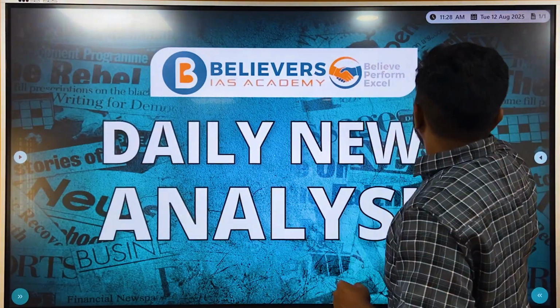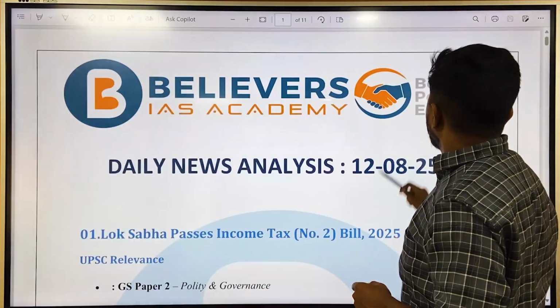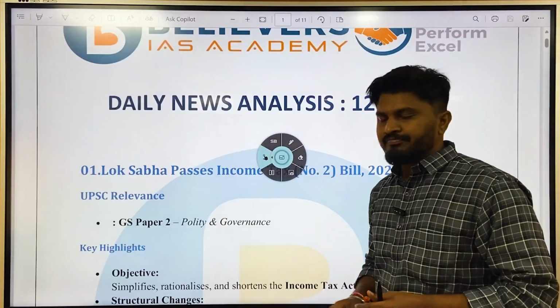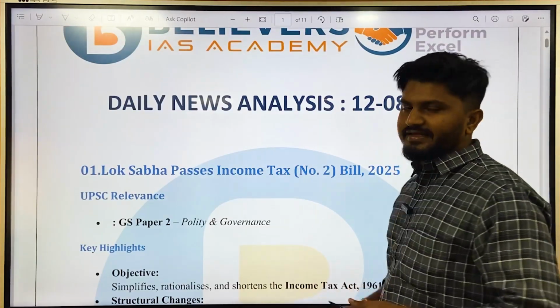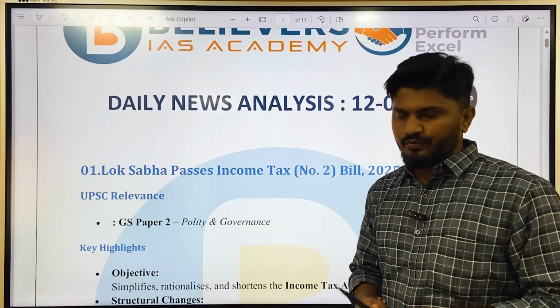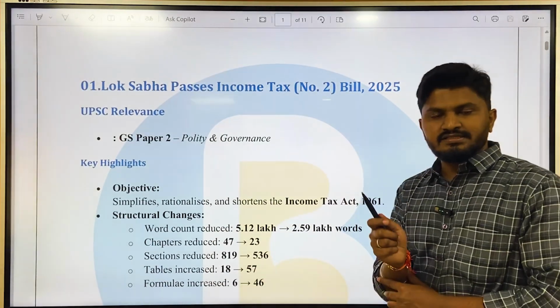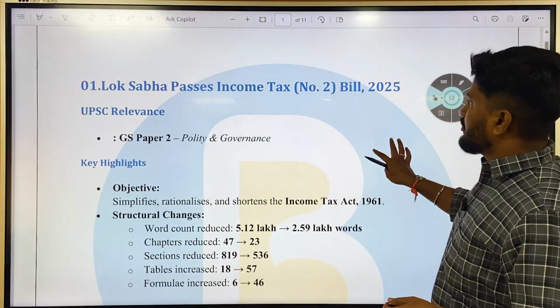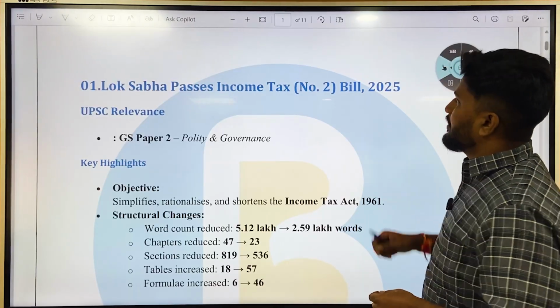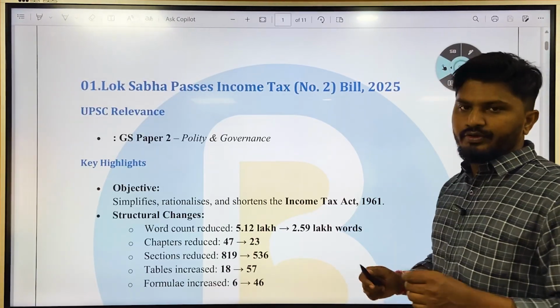Today, that is the 12th August of 2025, we will discuss some 5 to 6 important articles from prelims, mains and interview perspective. So the first topic or the first news for the day is from the front page of the Hindu. It talks about Lok Sabha passes Income Tax (No. 2) Bill 2025.